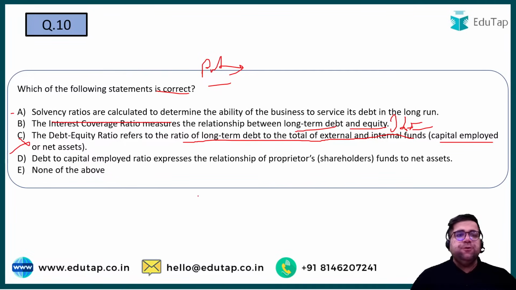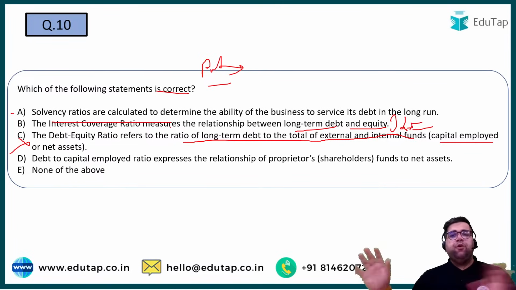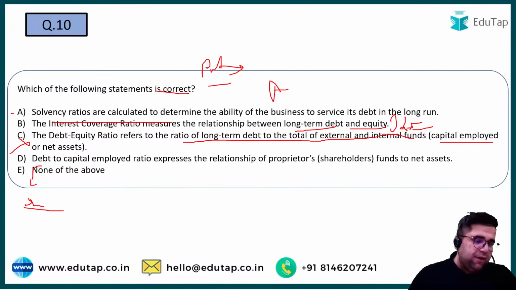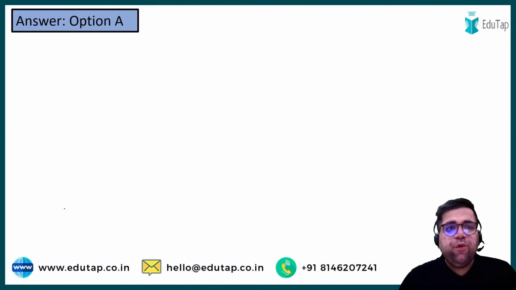Let's read D also. Debt to capital employed ratio expresses the relationship of proprietorship funds. No, no, no. How can you talk about debt and proprietor at the same time? So D is also eliminated. So answer will be option number A. Debt is not related to shareholders, right? So answer will be option number A over here.